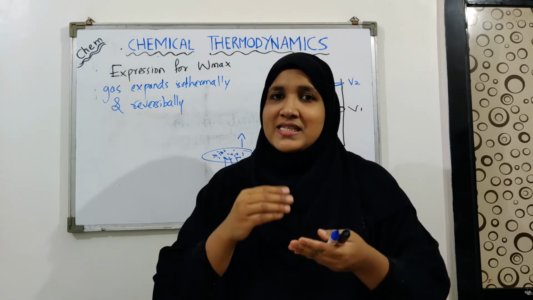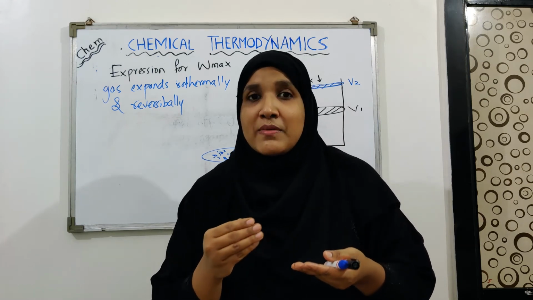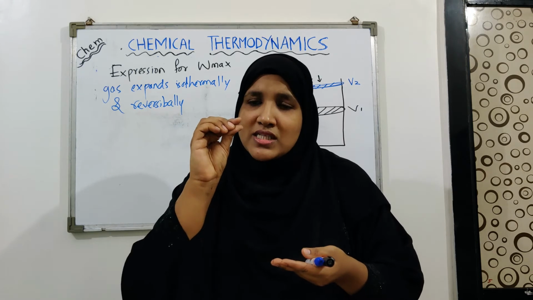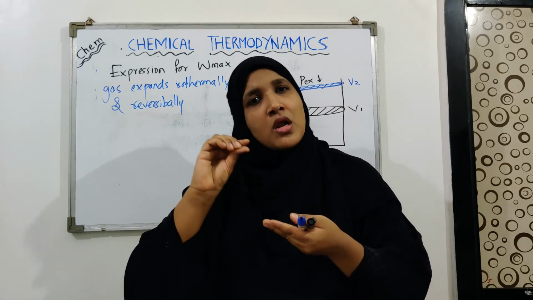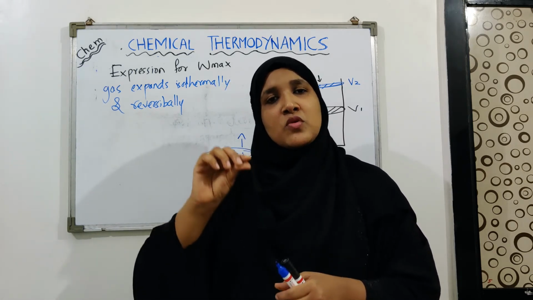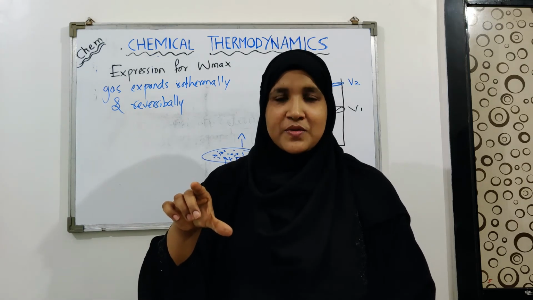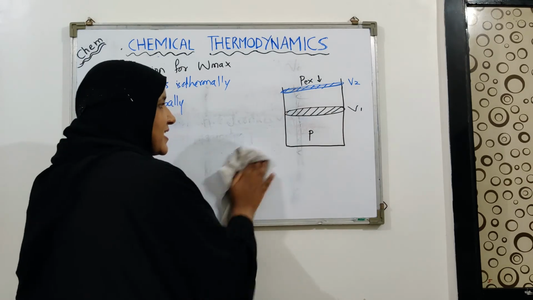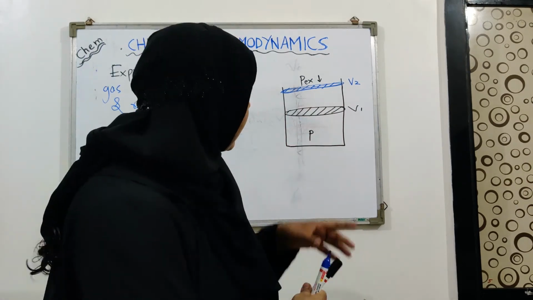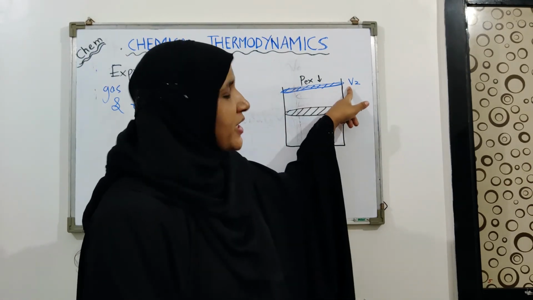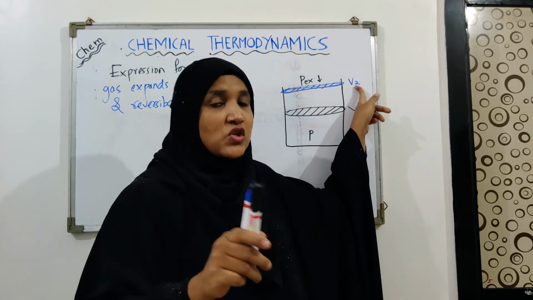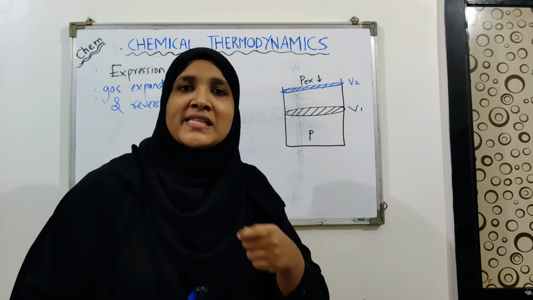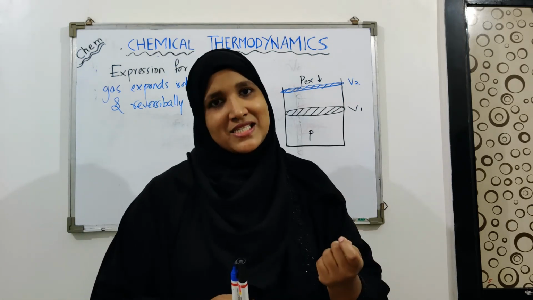Okay, so this is how the reversible process takes place, that every time a small change takes place, a small amount of work is done and a small change in volume will occur. So let us assume that during this process of expansion of a gas from V1 to V2, the process does not take place suddenly, but it takes place in an infinitesimal number of small steps.